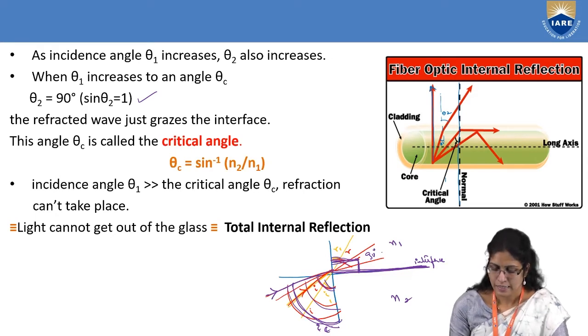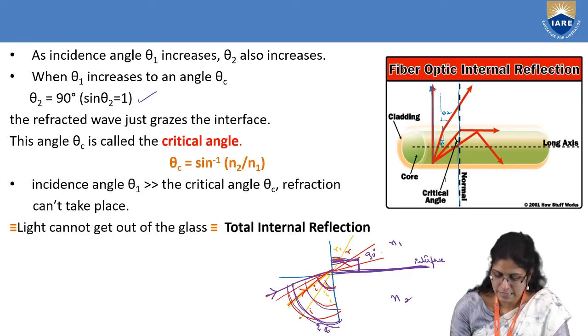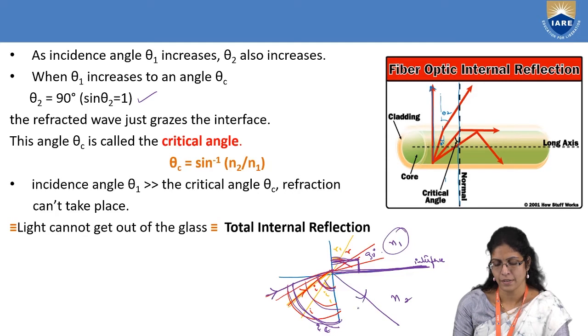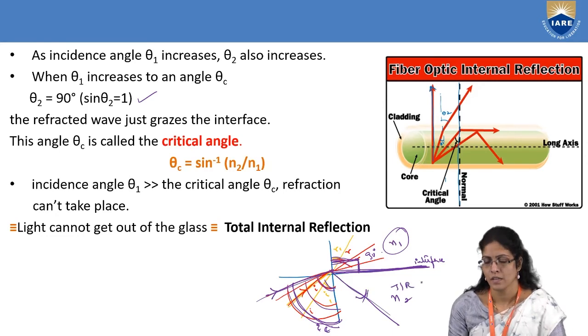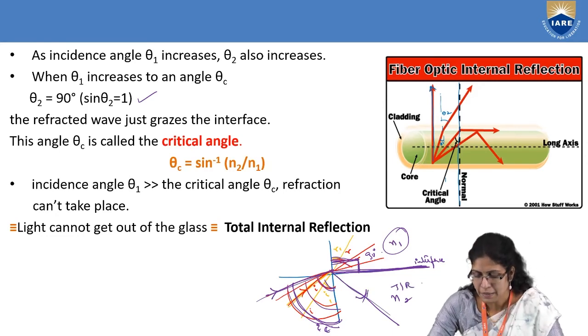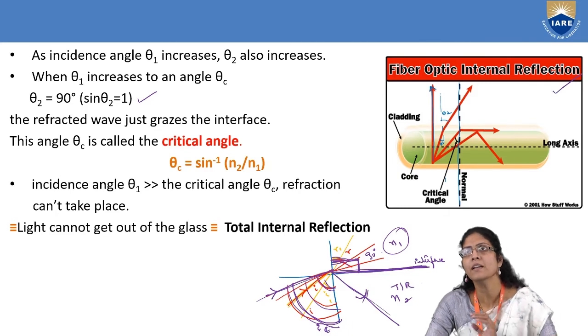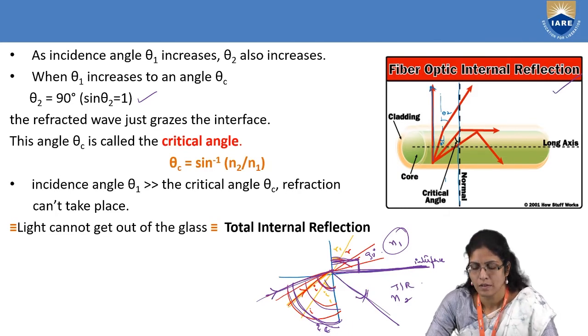That means that light which is being incident through N2 cannot enter into N1 but remains in N2 itself. So it's being reflected totally. So you call it total internal reflection. This picture depicts how an optical fiber is, which has the core, the green color part, and the cladding, the orange color part, if you can see clearly.